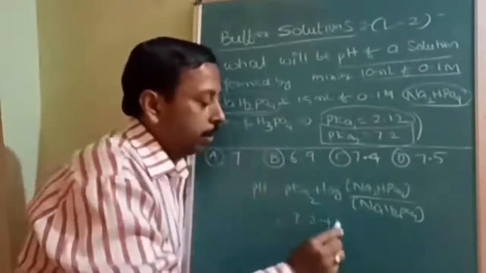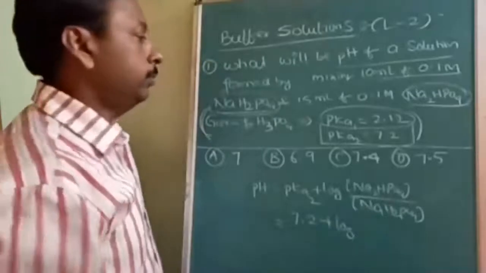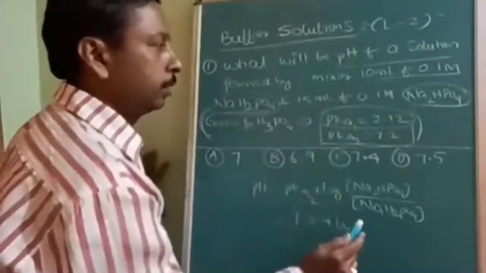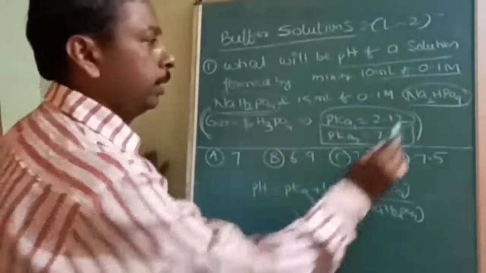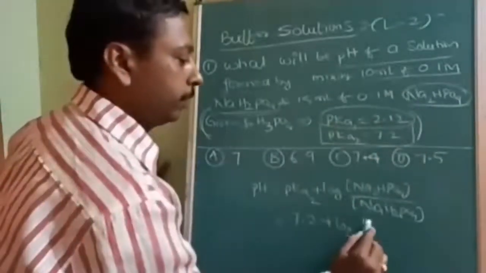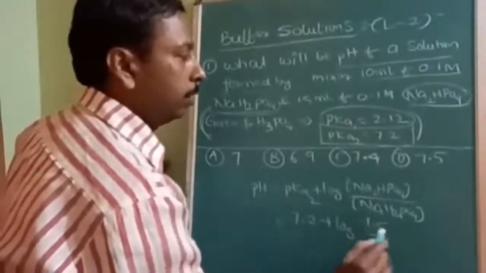Now log of the concentration of Na2HPO4 over NaH2PO4. NaH2PO4 is how much? 10 into 0.1. And Na2HPO4 is 15 into 0.1. That means it will be 1.5 divided by 1.0.